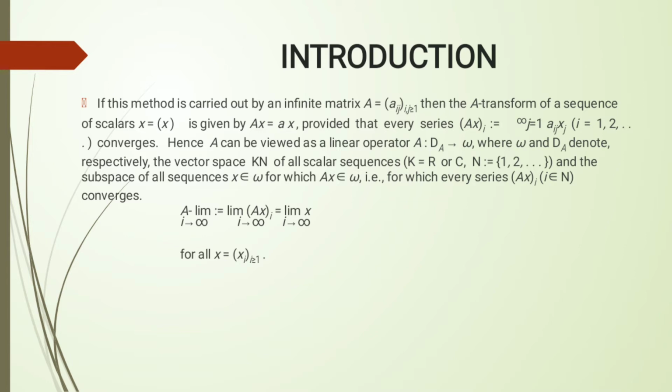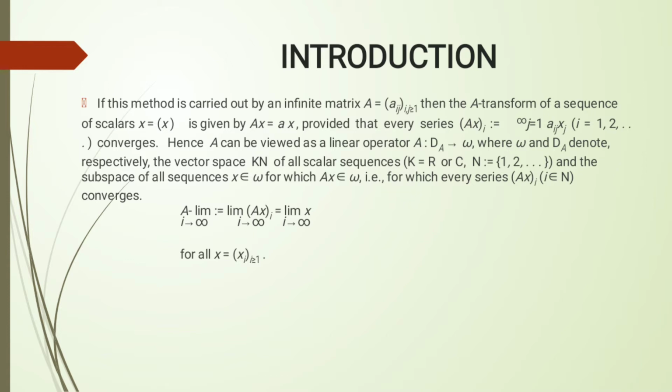If we go for the introduction, this method is carried out by an infinite matrix A equals Aij, where i and j are greater than or equal to 1. Then the A transform of a sequence of scalars x is given by Ax, provided that every series Axi equals the sum over j from 1 to infinity of Aij xj, where i equals 1 up to n, converges.